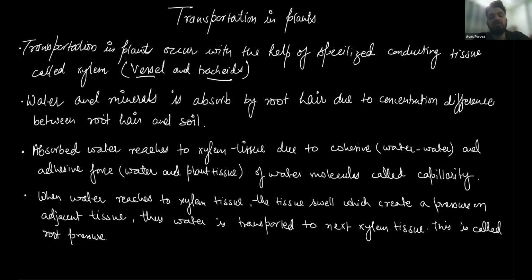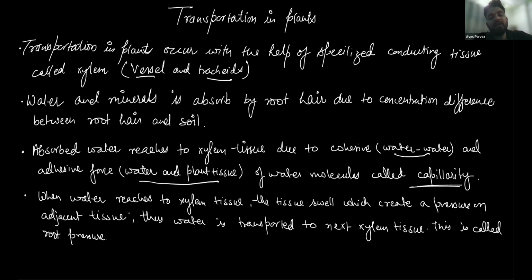So water will diffuse. Absorbed water reaches the xylem tissue due to the cohesive force of water and the adhesive force between water and plant tissue. Adhesive means the force between two different particles, and cohesive means the force between similar particles, meaning water particles. So how does it reach from the root hairs to the xylem tissue of the roots? By the cohesive and adhesive force of water molecules, and this action is called capillarity.